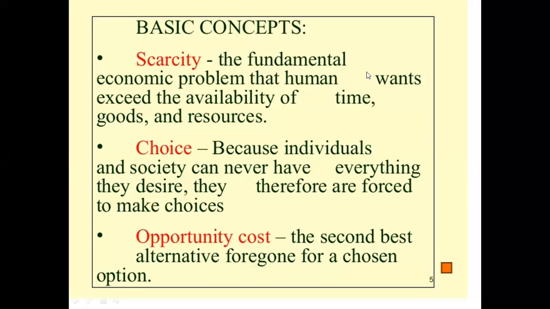The third thing, opportunity cost. Opportunity cost is basically the cost of the next best alternative foregone. I told you that there are three options. Suppose you can work as a teacher and earn rupees 80,000 per month. You can work as a doctor and earn rupees 1,50,000 per month. And you can work as a businessman and earn rupees 50,000 per month.